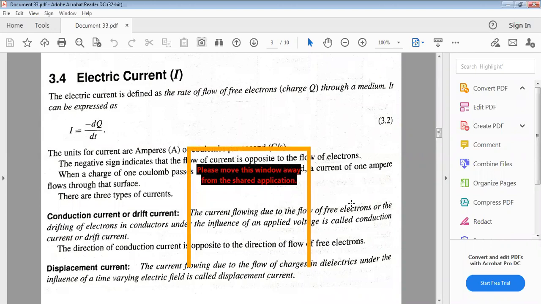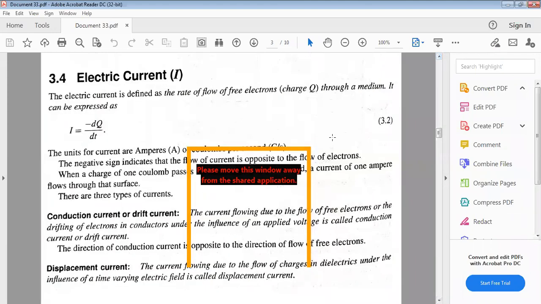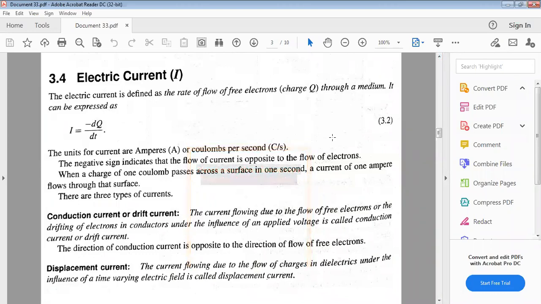The three types of currents are conduction current or drift current, displacement current, and diffusion current. Conduction current or drift current: the current flowing due to the flow of free electrons, or the drifting of electrons in a conductor under the influence of an external battery, is called drift current.